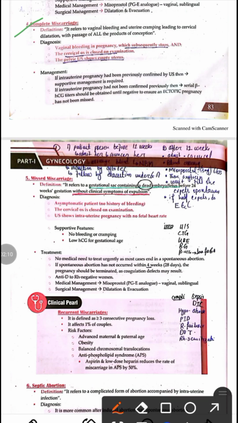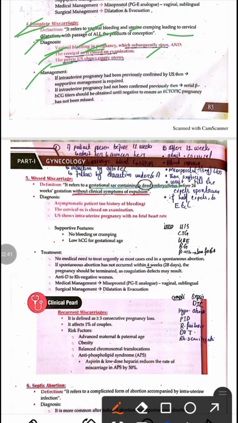The fourth one is the complete abortion. It is called complete because there is a passage of all the product of conception. So it is defined as vaginal bleeding and uterine contractions that lead to cervical dilation with a passage of all the product of conception. The diagnostic criteria: there is vaginal bleeding initially in the pregnancy, which then subsequently stops, the cervical os is closed on examination, and the pelvic ultrasound shows an empty uterus.